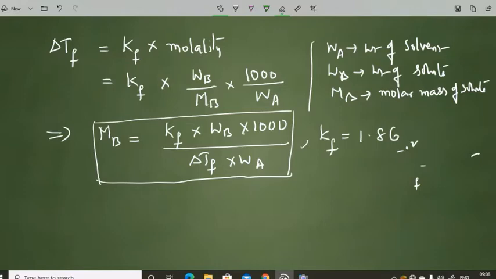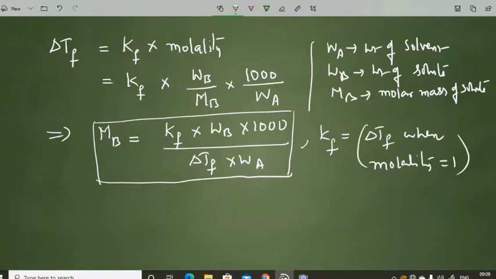This constant Kf is called the molal depression constant. It is actually delta Tf when molality is equal to 1. So the molal depression constant or cryoscopic constant is nothing but the depression in freezing point for the 1 molal solution.